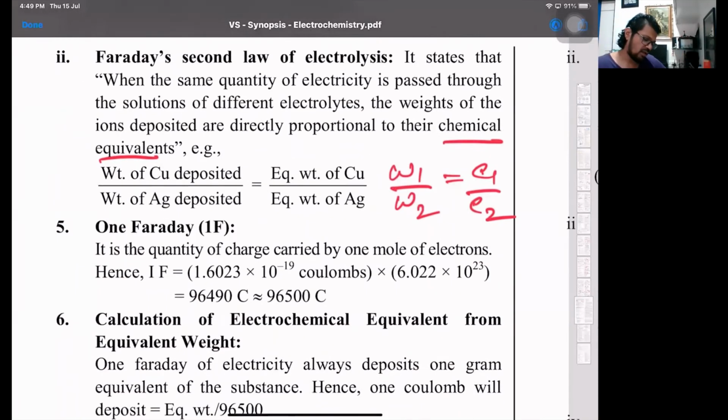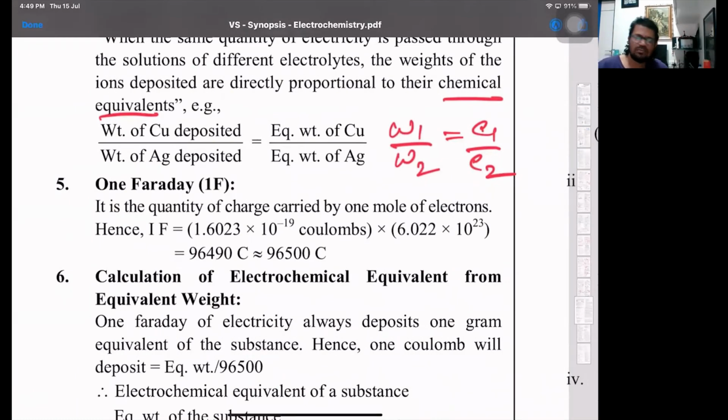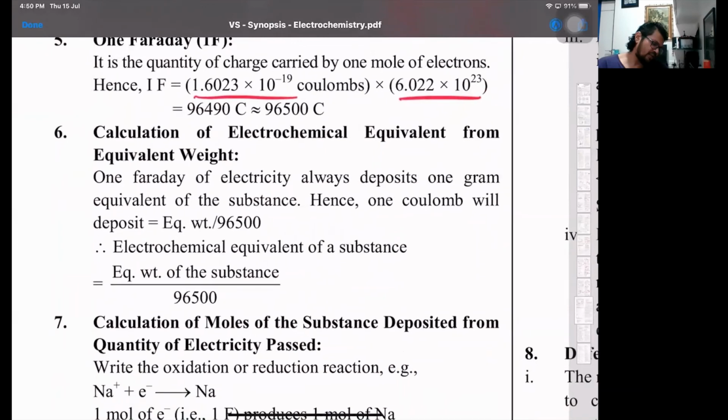So remember the values. 1 Faraday is 96,500 coulombs. That is the charge of an electron, 1.6 into 10 raised to minus 19 coulombs, multiplied by Avogadro's number. So 96,500 coulombs is the charge carried by Avogadro's number of electrons, and 1 mole of electrons is 1 Faraday. Using ECs and equivalent weights, we can calculate that. 1 Faraday always deposits 1 gram equivalent. So when you pass 1 Faraday, the weight deposited is its equivalent weight. So electrochemical equivalent is equivalent weight upon 96,500.